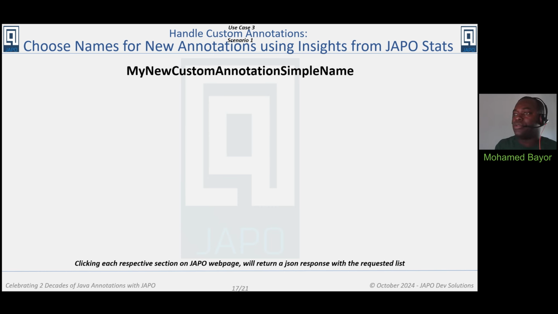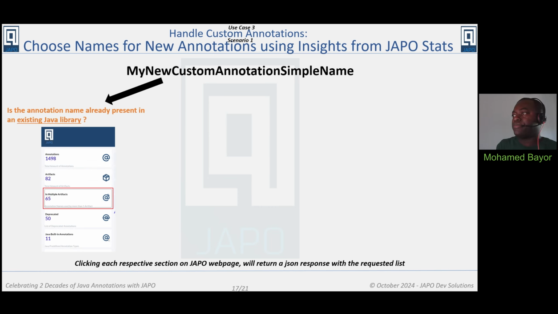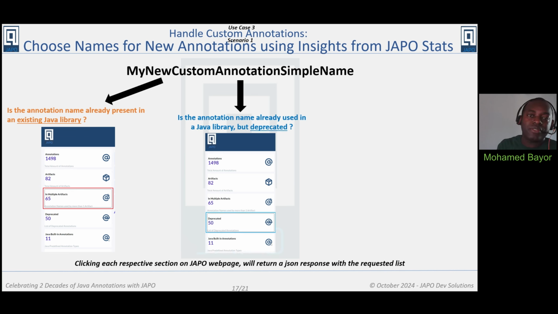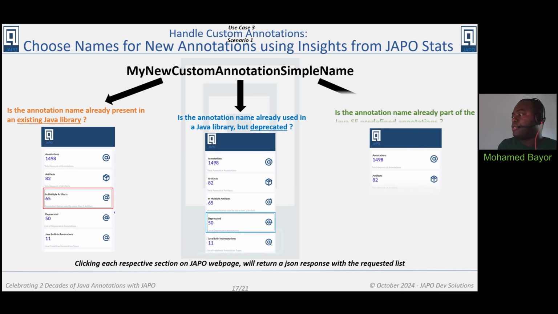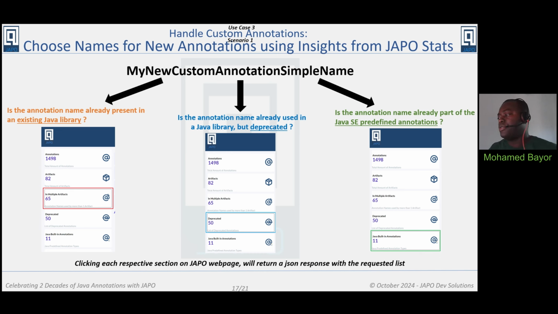So one of the 3 ways JAPO will help you choose a name is by helping answer these questions: is the annotation name already present in any existing Java library? Or is the name already present but deprecated? Or is it already present within Java Standard Edition, which is what we just showed you now?